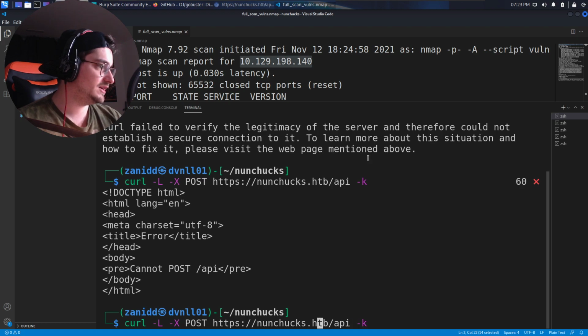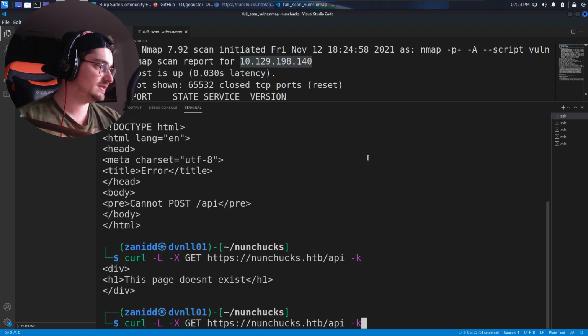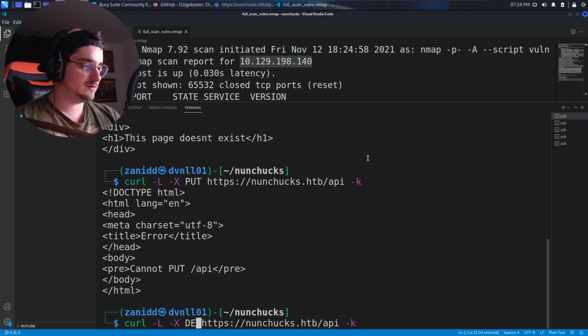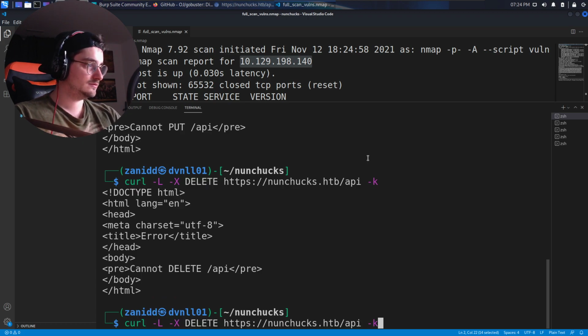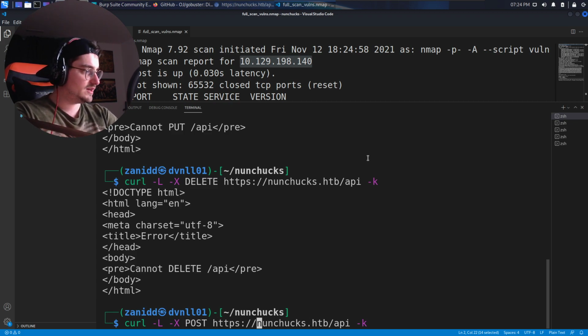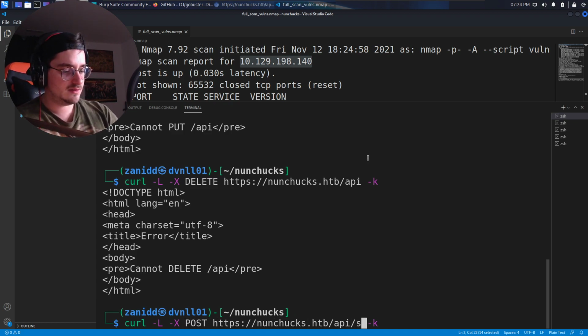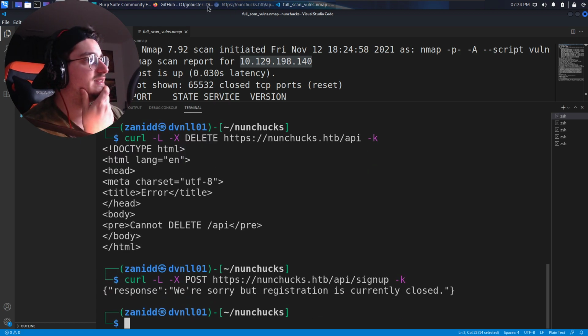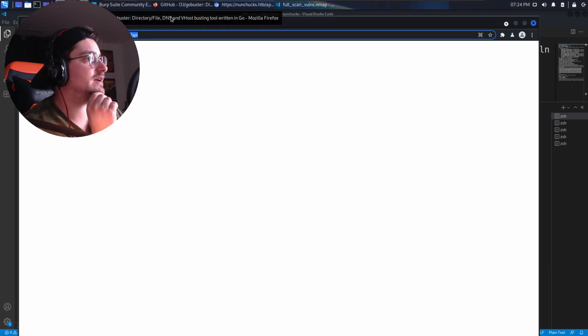We cannot POST API. We can GET, and then we get this page doesn't exist. Can we PUT? Cannot PUT API. Delete. All right. POST API, sign up. Yeah, we get the exact same things back.